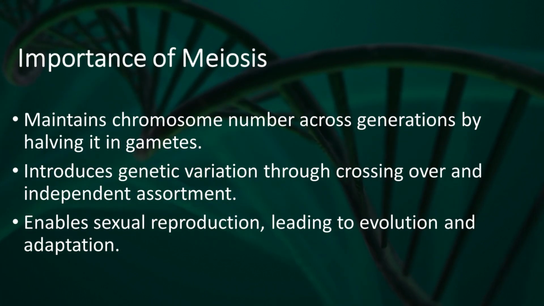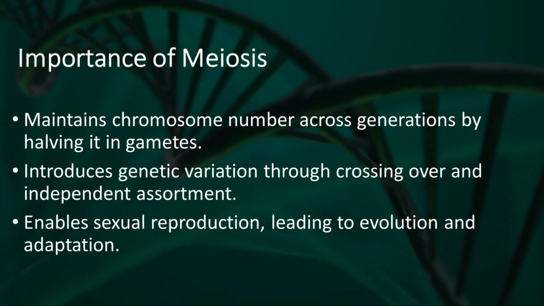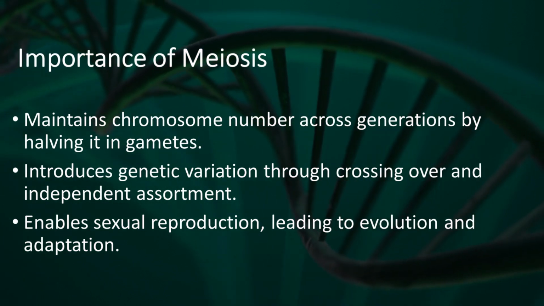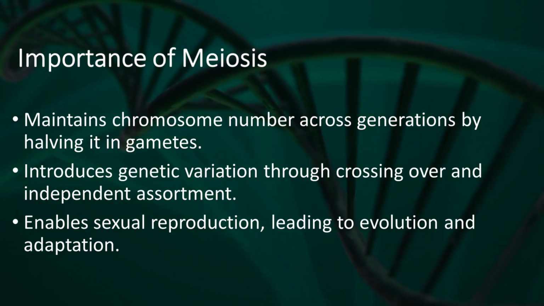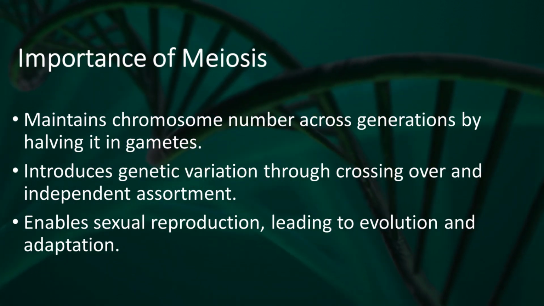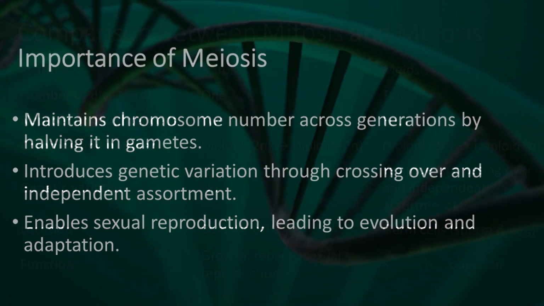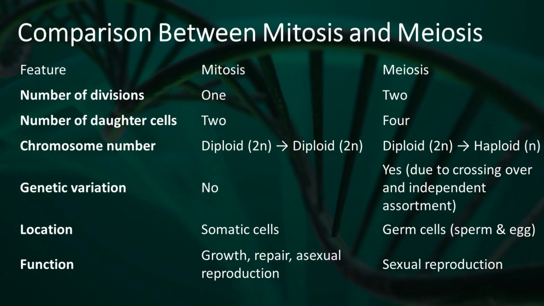Importance of meiosis. Maintains chromosome number across generations by having it halved in gametes. Introduces genetic variation through crossing over and independent assortment. Enables sexual reproduction, leading to evolution and adaptation. Comparison between mitosis and meiosis.